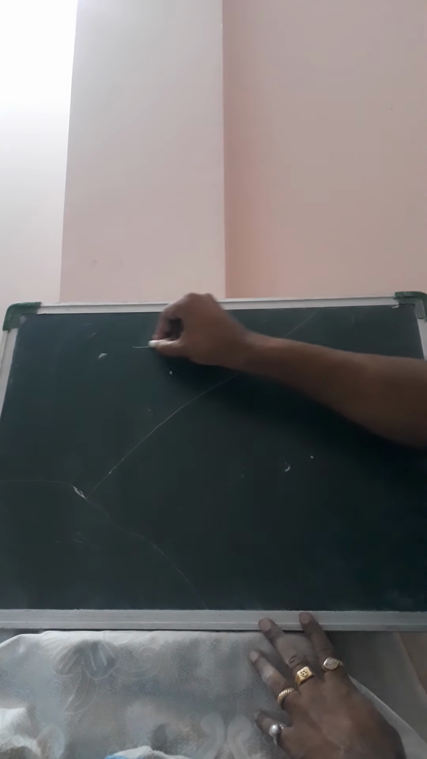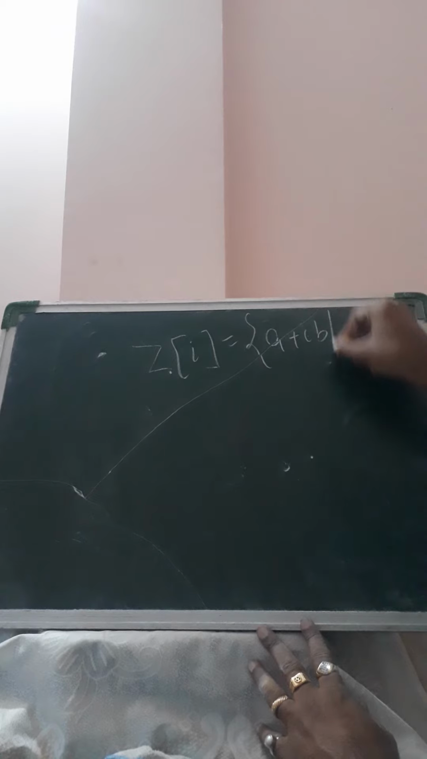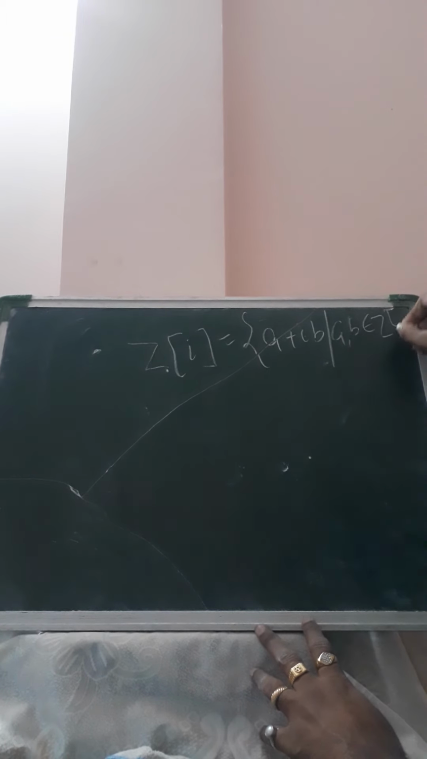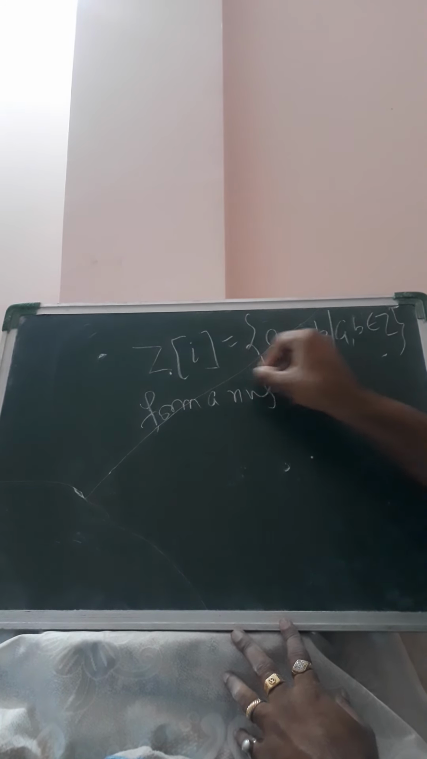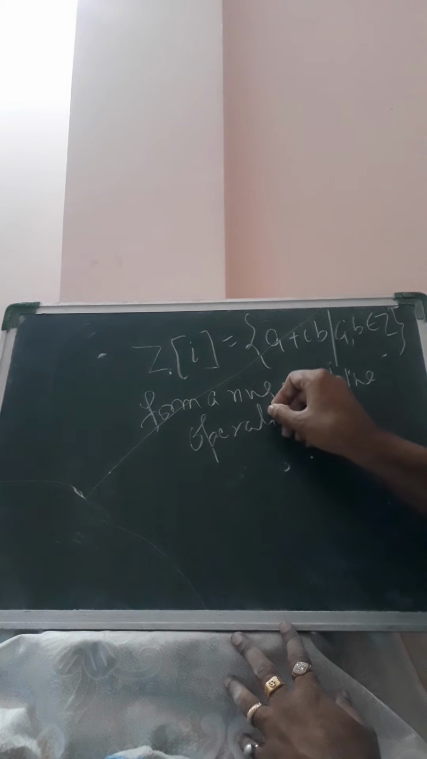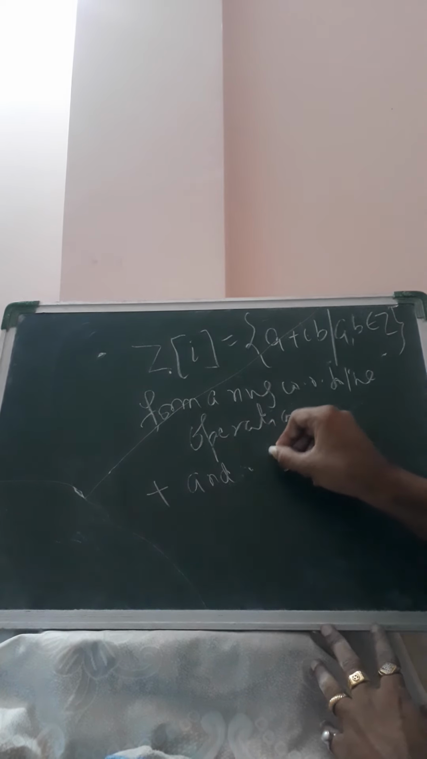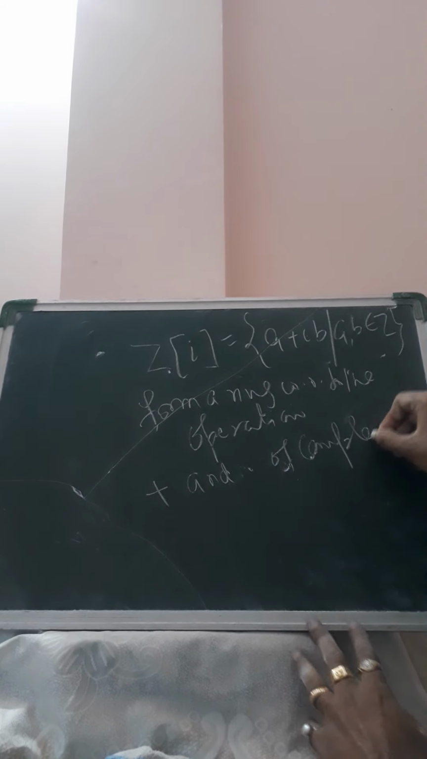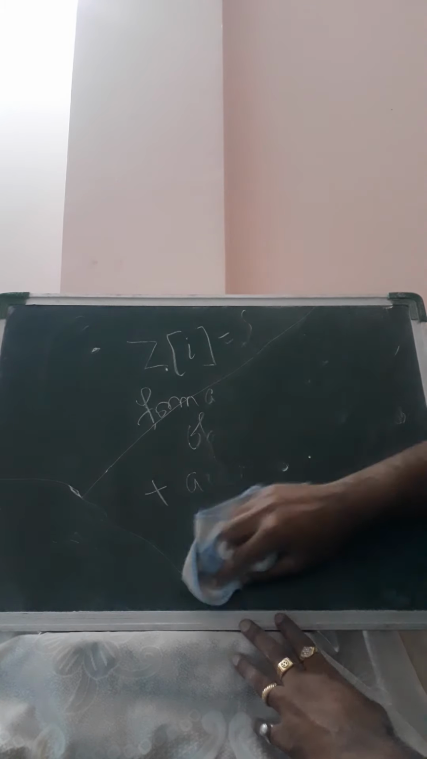Now consider one more example, Z[i], the Gaussian integers a + ib such that a, b belong to Z. This also forms a ring with respect to the operations addition and multiplication of complex numbers.